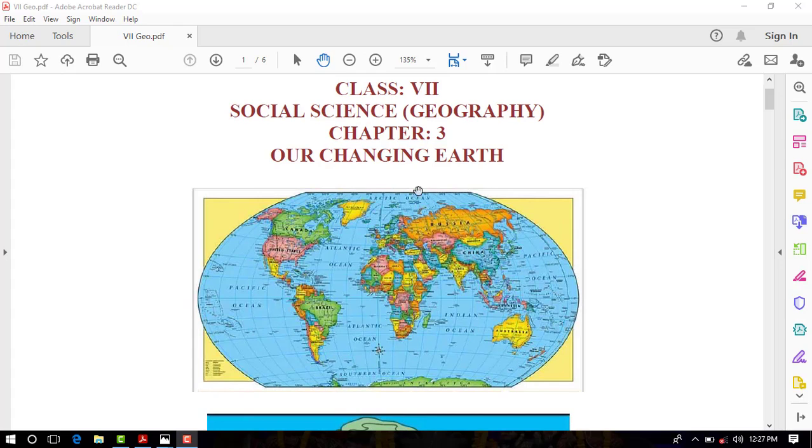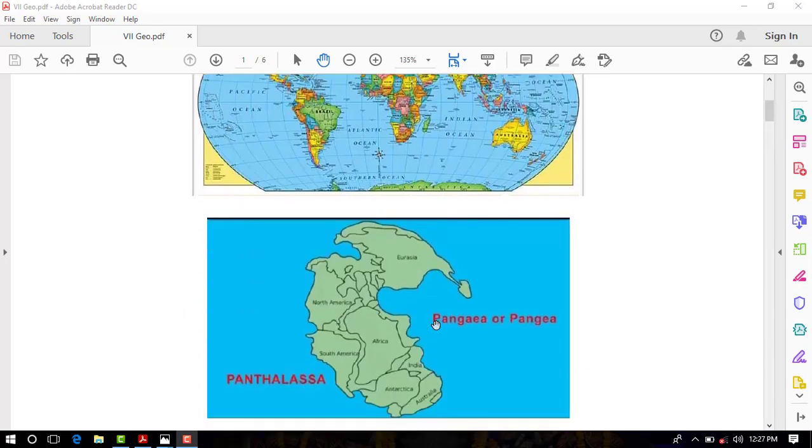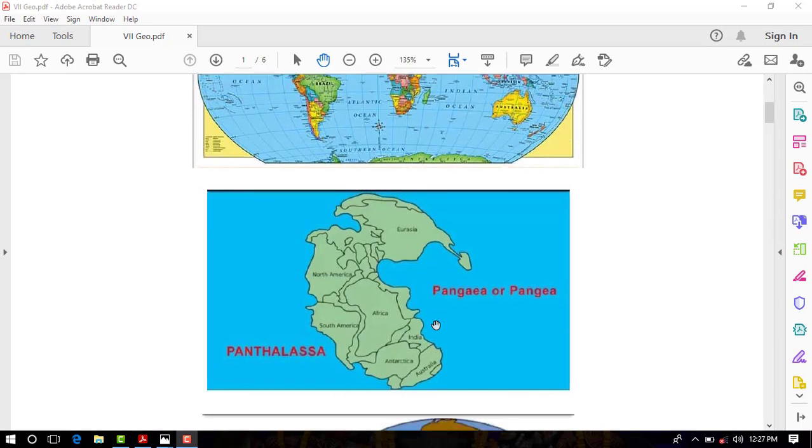Students, the position of the continents and the ocean bodies as we see them in the world map have not been the same in the past. Clear? All the continents formed a single continental mass and a mega ocean surrounded the same.